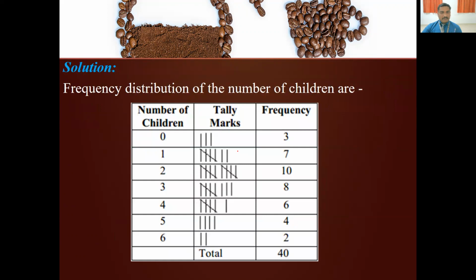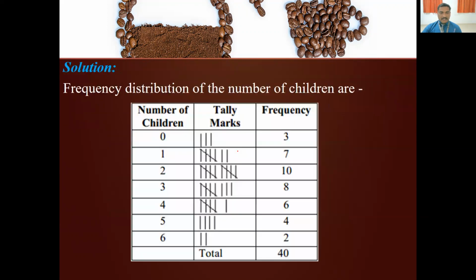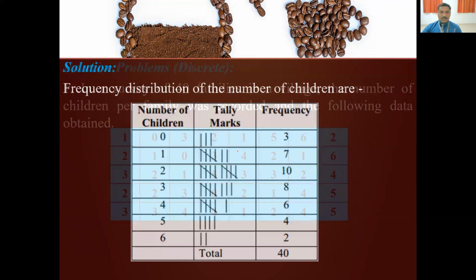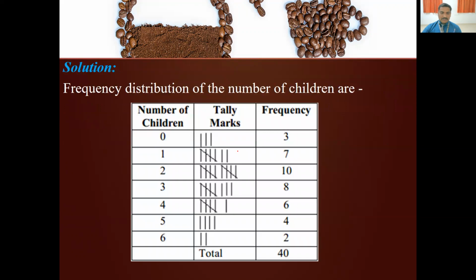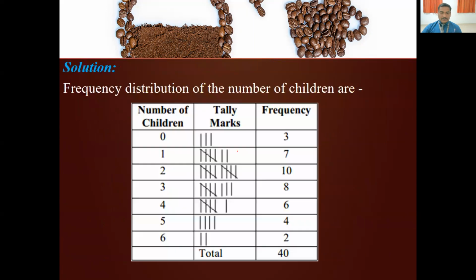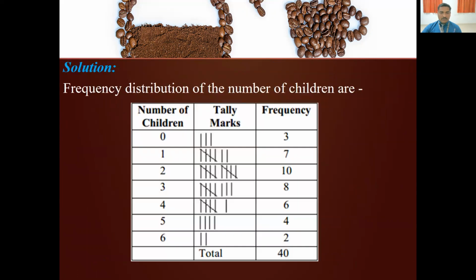Now we are framing the frequency distribution table. The values given are 0 to 6, so we write them and manually count how many times each occurs. While counting, tally marks will be useful to you. I hope you know how to make tally marks. 0 occurs 3 times, and 1 occurs 4 times so far. Once 4 is over, you close the tally bars and start a new tally.